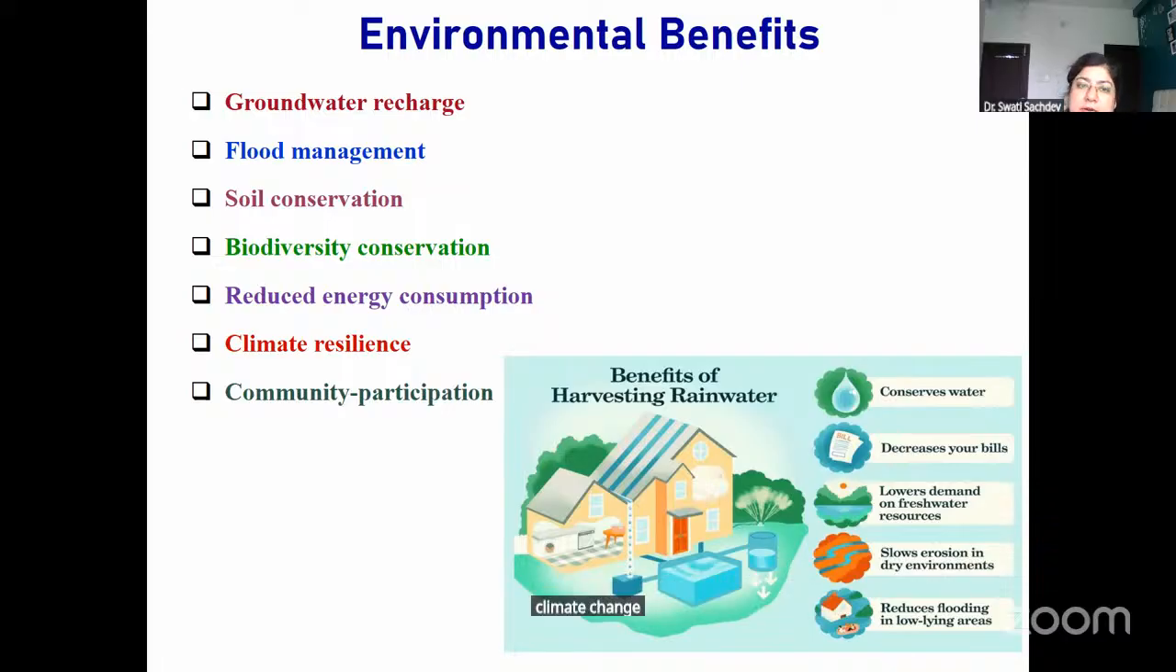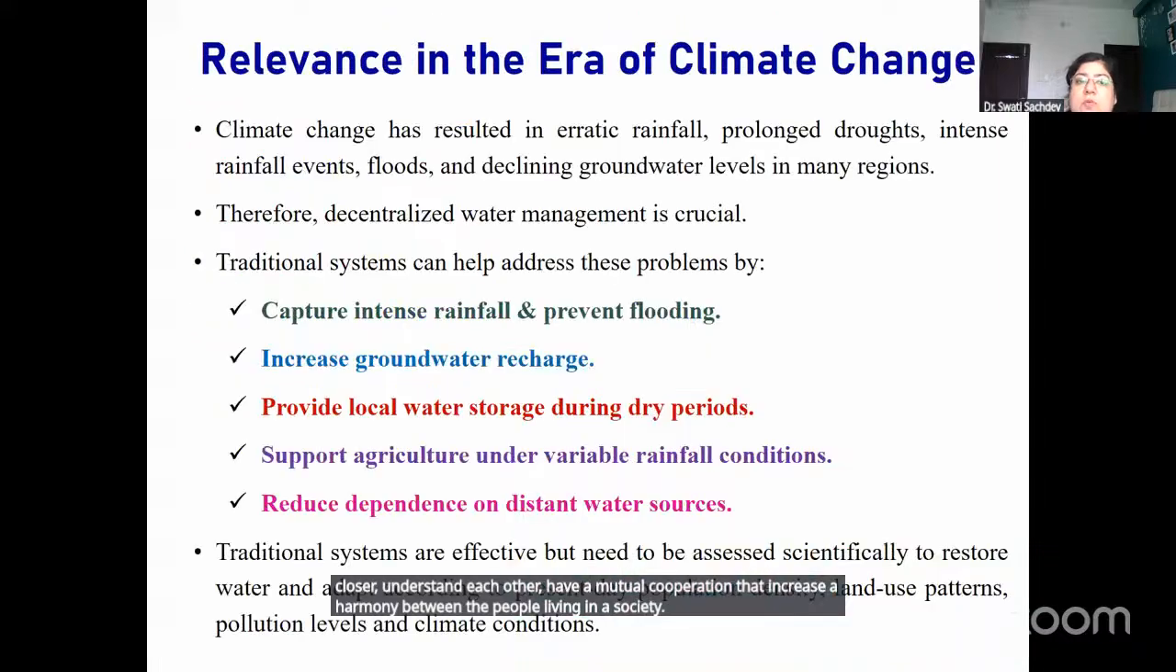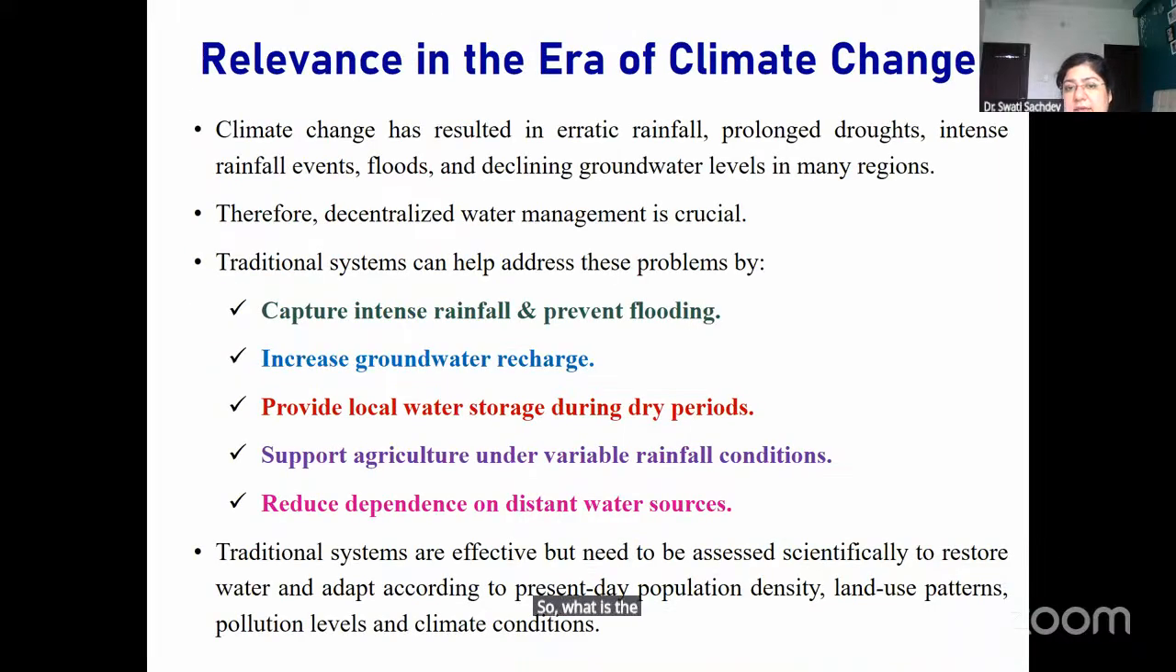Next is community participation. This helps people come closer, understand each other, and have mutual cooperation that increases harmony between the people living in a society. So, what is the relevance of this era in climate change?